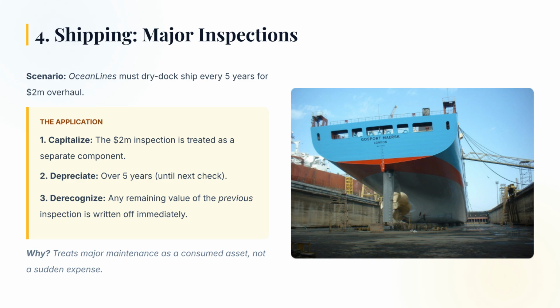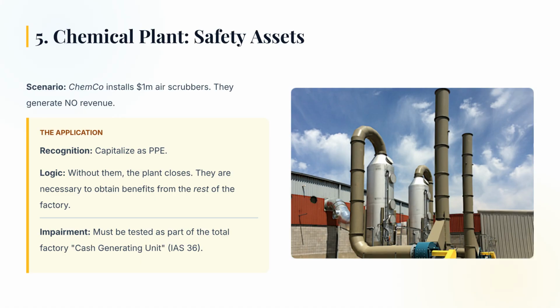In the shipping industry, Ocean Lines has to dry dock their ship every 5 years for a $2 million inspection. We capitalize this inspection as a separate component and depreciate it over 5 years. A major inspection isn't really a repair. It's a license to operate for the next 5 years. It is an economic resource that we consume over time. If we expensed it all at once, our profits would look great for 4 years and then crash in year 5. By capitalizing it, we match the cost of the inspection against the 5 years of revenue that the inspection allows us to generate.